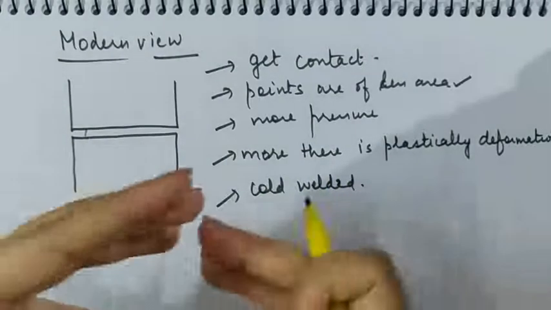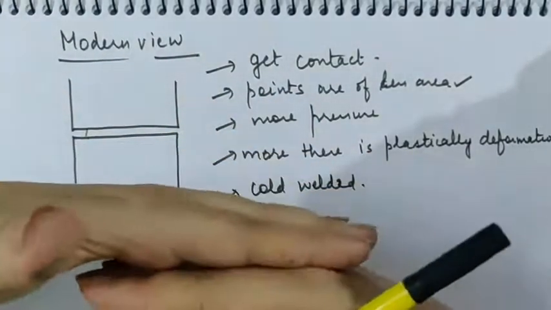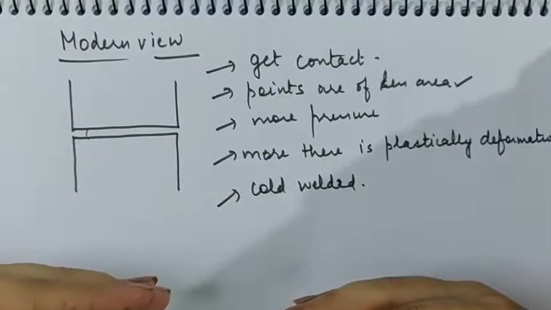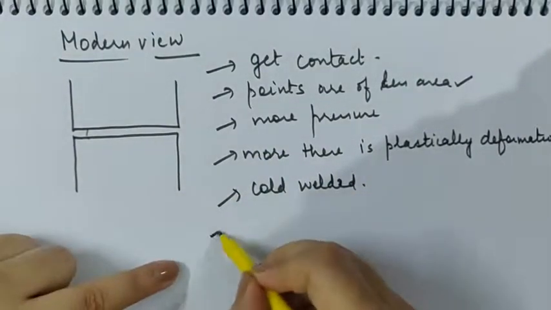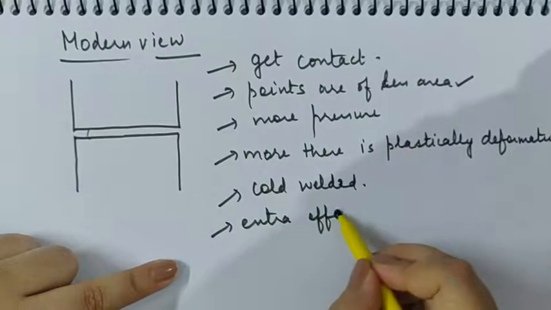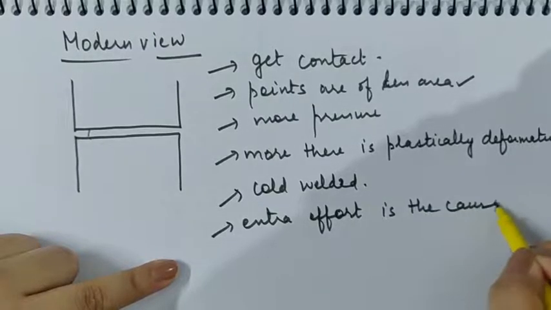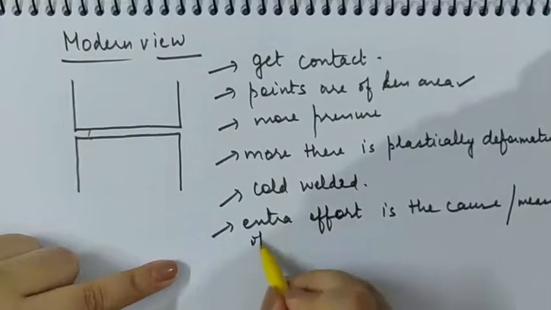To detach those cold weldings, because if we want to move one surface over another we have to detach them from one another, you have to apply extra effort again, and that extra effort is the cause of friction, or the measure of friction.